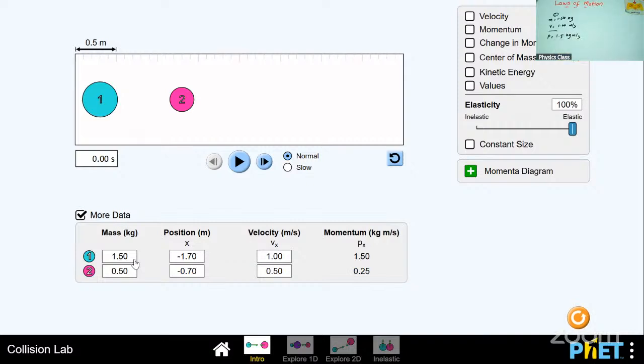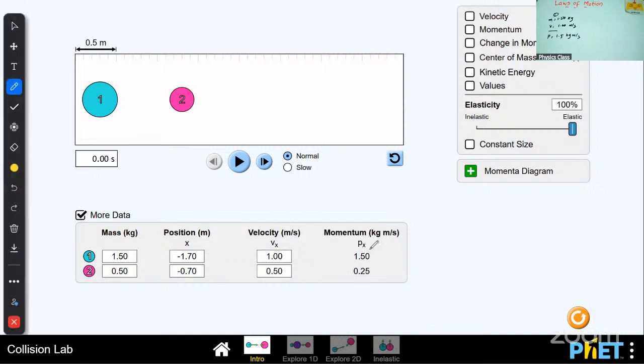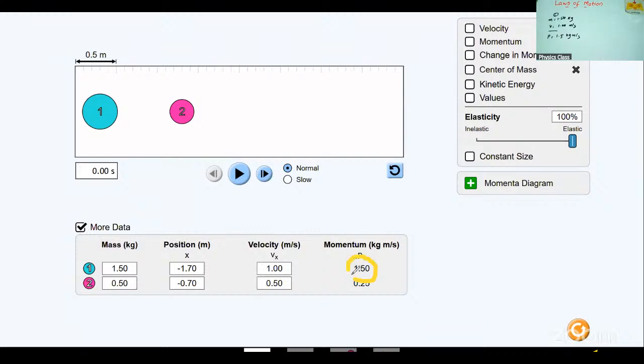So that's why you can see that here, 1.50.